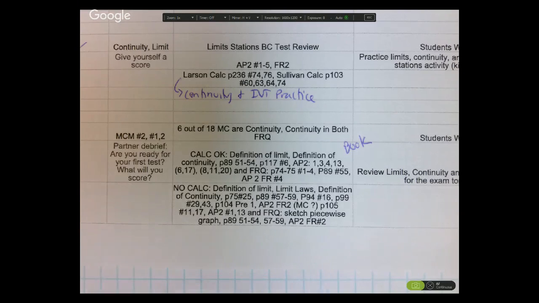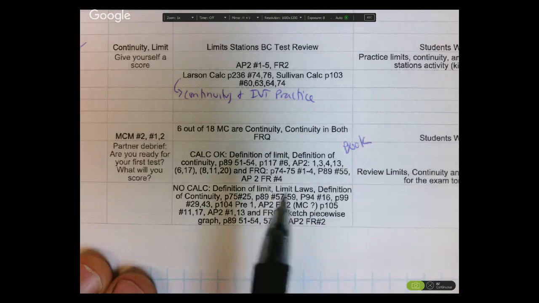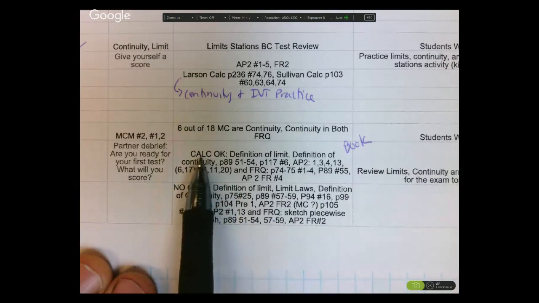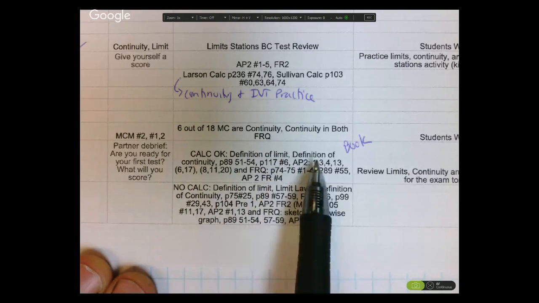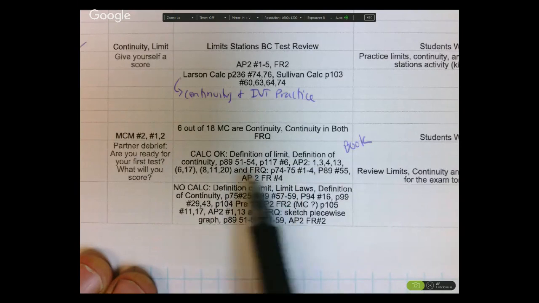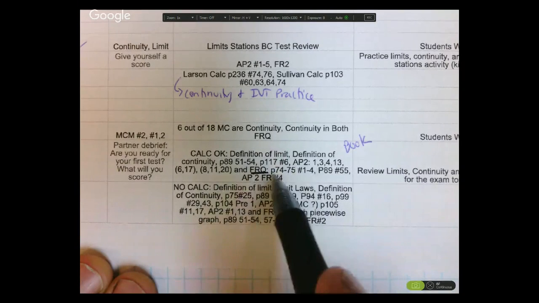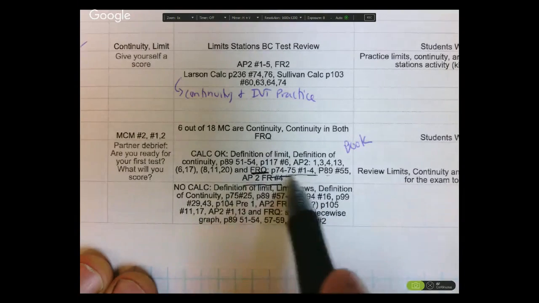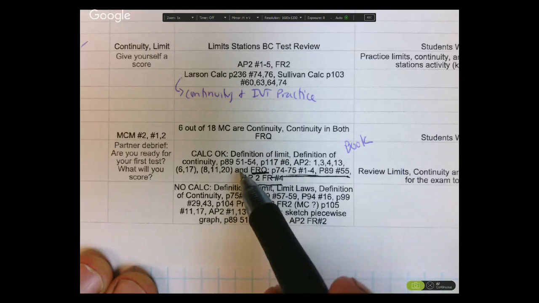I just want to run through it with you, make sure you're clear on what's going to be on the test. On the calculator portion, remember the definition of a limit, definition of continuity. These are all sample problems that you want to know how to do. Remember the free response, that's all these. These others are all multiple choice, so keep that in mind.